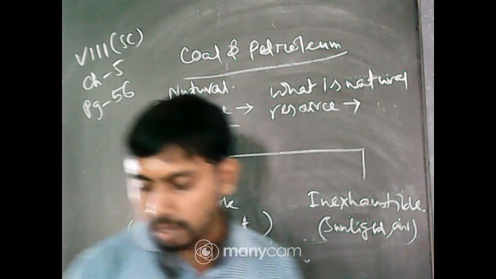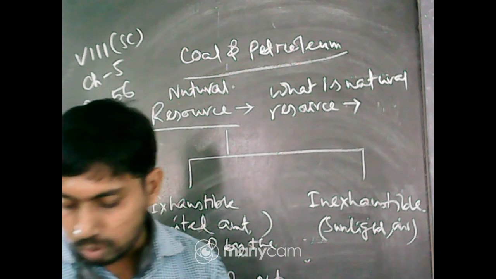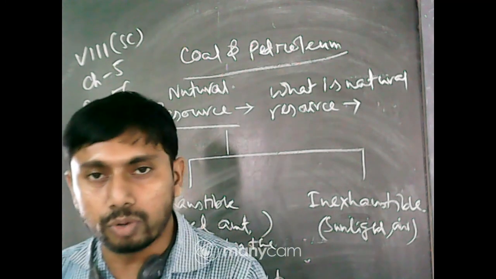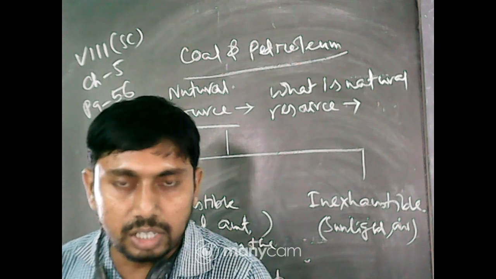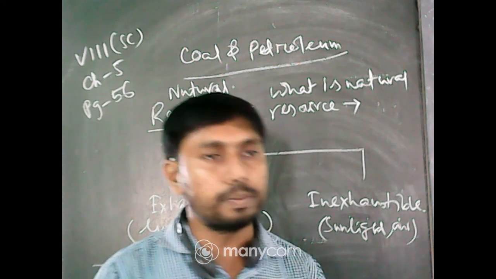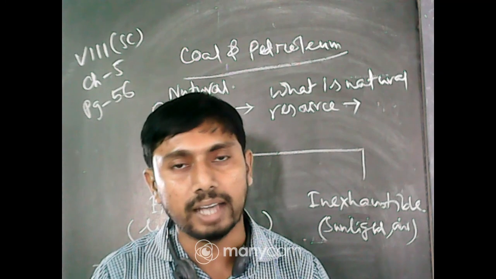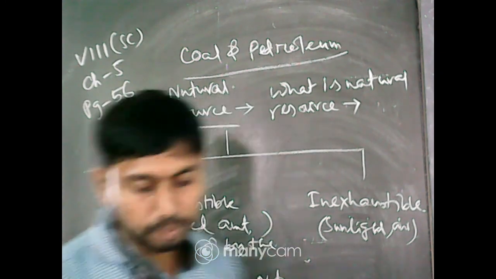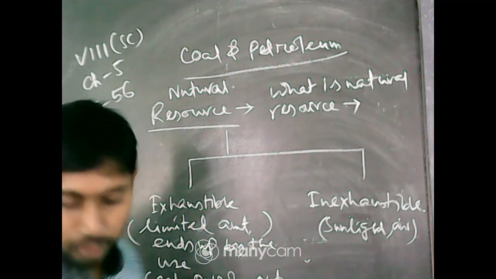Next, coming to the basic unit, that is coal and petroleum. The first discussion is on coal. Broadly, these types of resources are called fossil fuels. So the next point is: what is a fossil fuel?